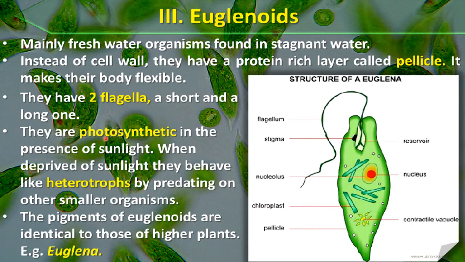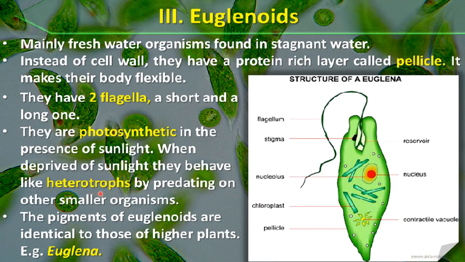So in the presence of sunlight they behave as autotrophs because they can make their own food. But when deprived of sunlight, when sunlight is not present, they behave like heterotrophs. In that condition, they will not be able to make their food, and they will be heterotrophs by predating on other smaller organisms.